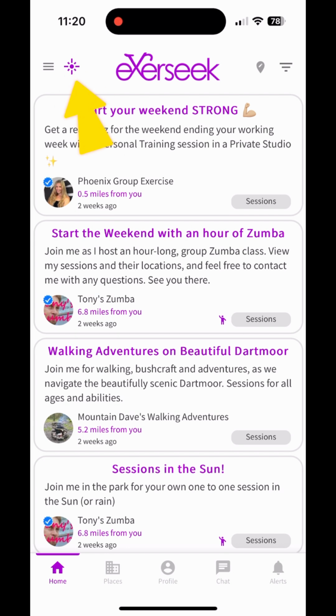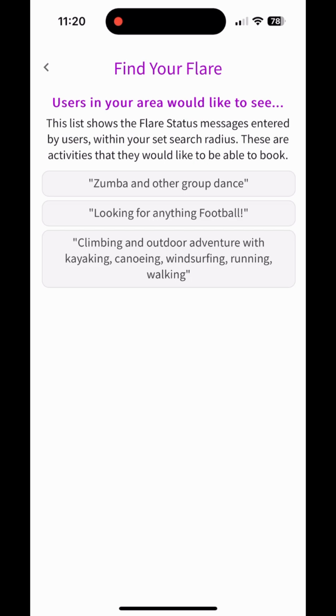The icon to the top left of the main screen, next to the exerseek logo, is for the Find Your Flare feature. Think signal flare. If this shows, then someone close to you has added a request for an activity that they would like to be able to book. Maybe the list contains an activity which you could provide, or perhaps you know of someone suitable. I'll cover this a little more later.